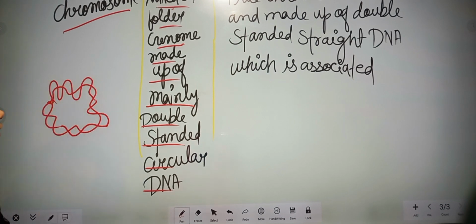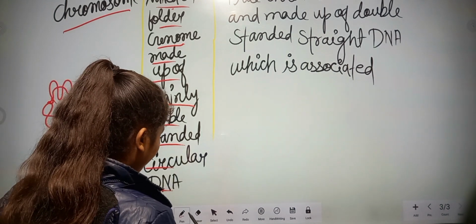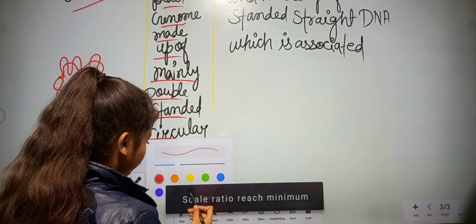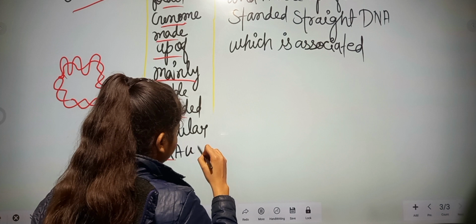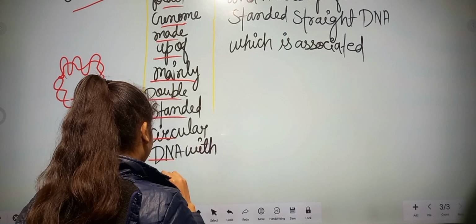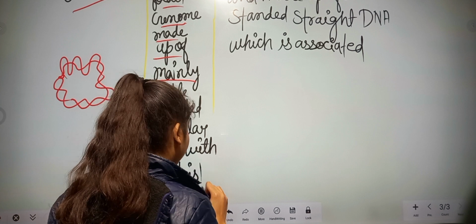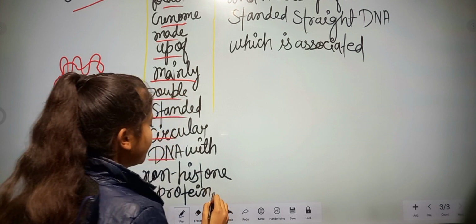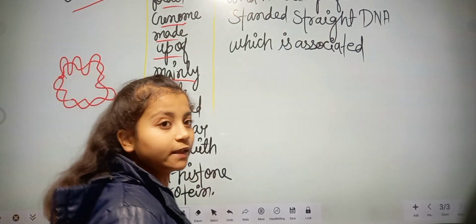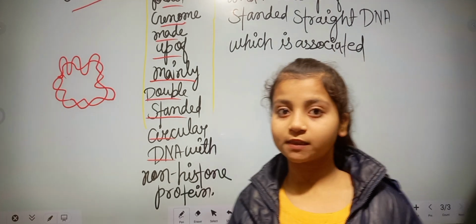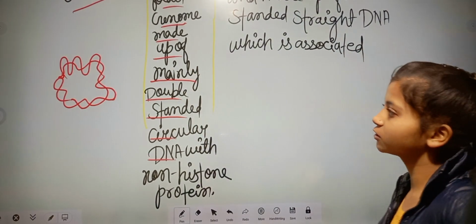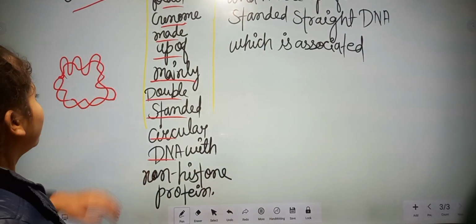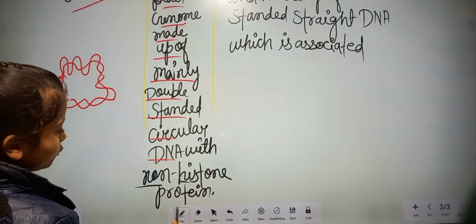This type of structure, with non-histone protein. In the last class we read that circular, double-stranded DNA is present in a prokaryotic cell in place of a nucleus. It is called nucleoid, or pronucleus, or genophore.